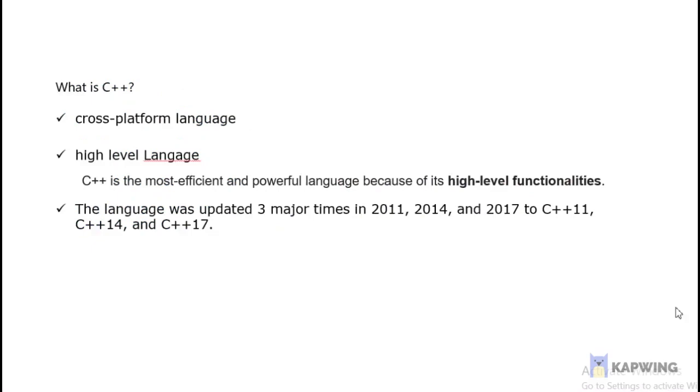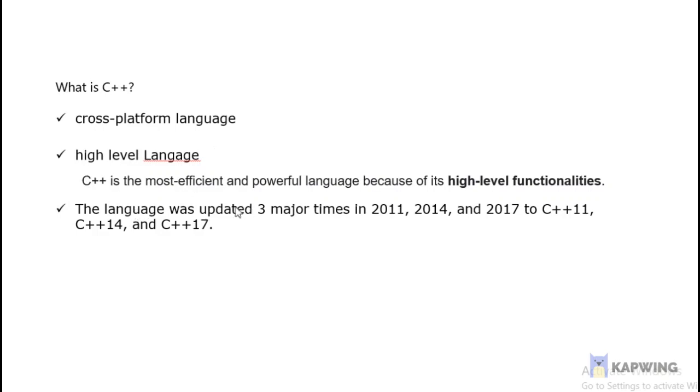And what is C++? C++ is a cross-platform language that can be used to create high performance applications. Next, high level language. It means C++ gives programmers a high level of control over system resources and memory.